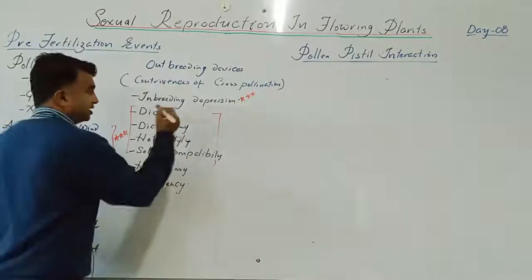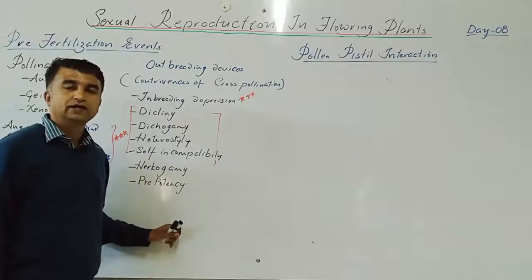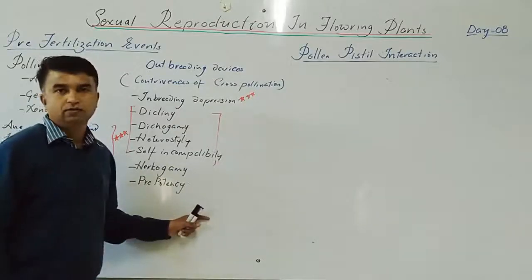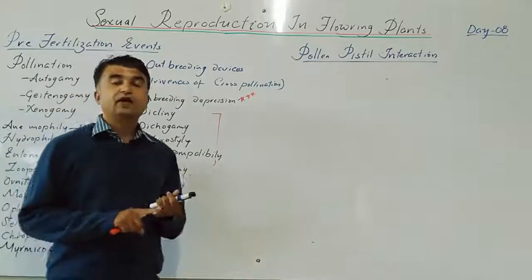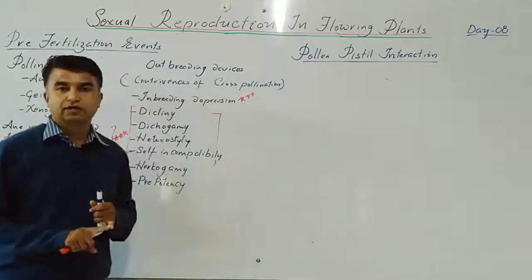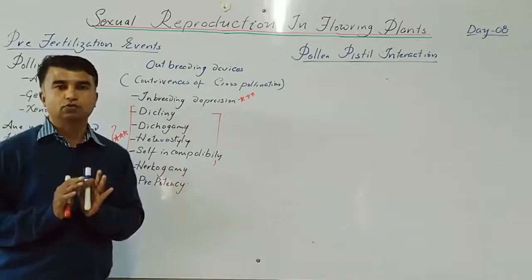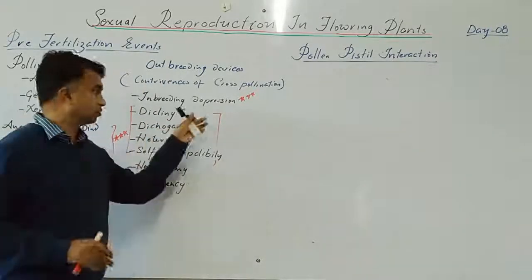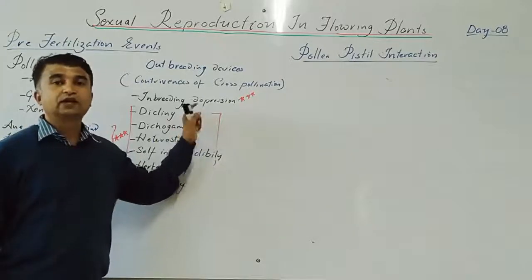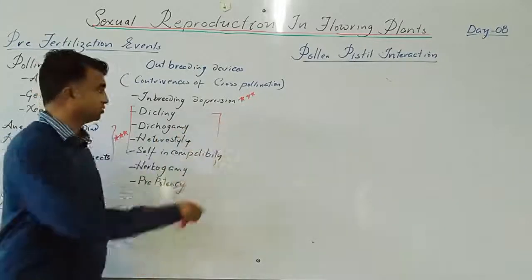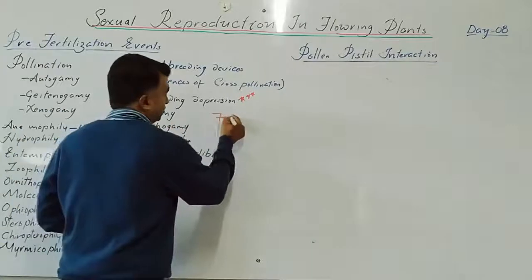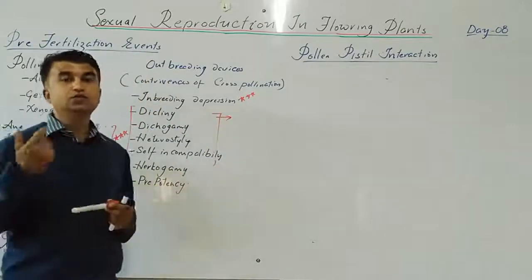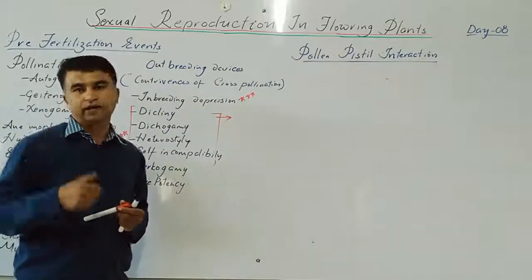The first one is dicliny, which is nothing but unisexual. The flower is either staminate or pistillate, male flower or female flower. These two flowers may be on the same plant or on different plants. So either they are monoecious or dioecious. This is one condition that promotes cross pollination, that is unisexuality or dicliny.